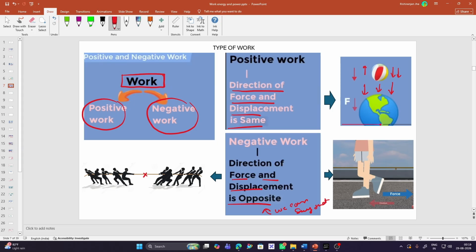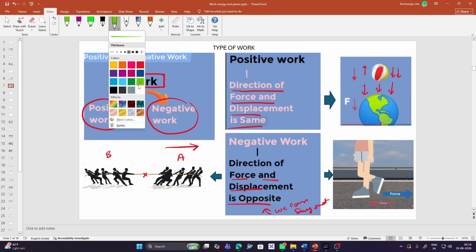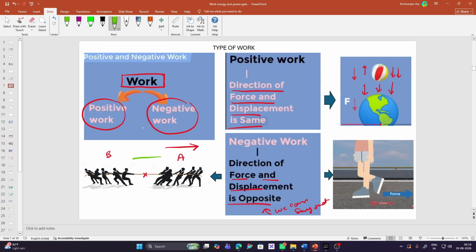Here we have team A, here we have team B. Team A is pulling the rope toward the right-hand side, and will feel the displacement on the left side, right? So if we consider team A, this team is experiencing negative work.